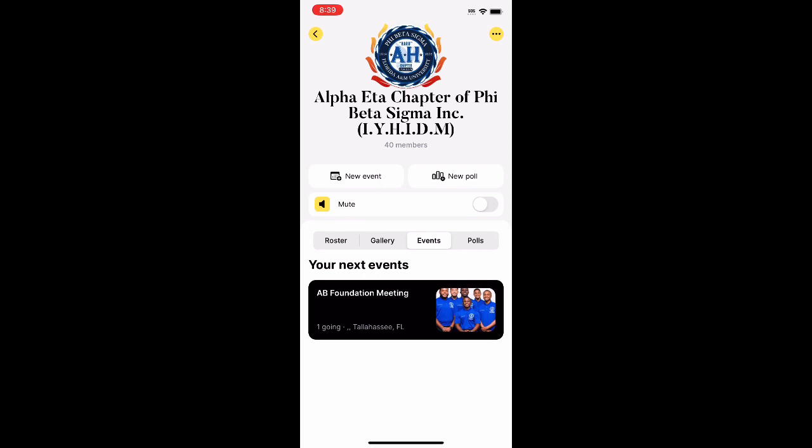This is something that everybody has the option to do. I quickly created this event just to have something on here. Of course, I meant to put Alpha Eta Foundation meeting, but it says AB Foundation. But yeah, that's the Alpha Eta Foundation meeting. If brothers from the home chapter on the FAMU campus want to invite everyone to a particular meeting, they can create an event right here.